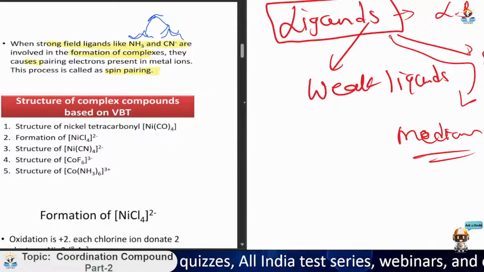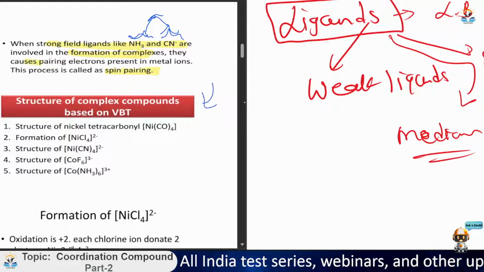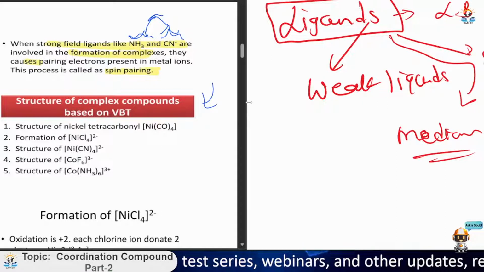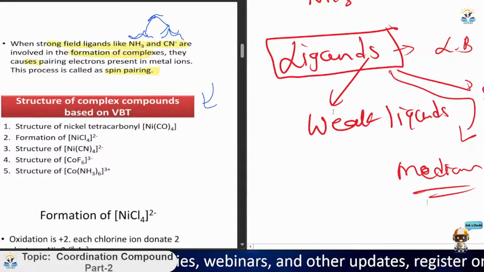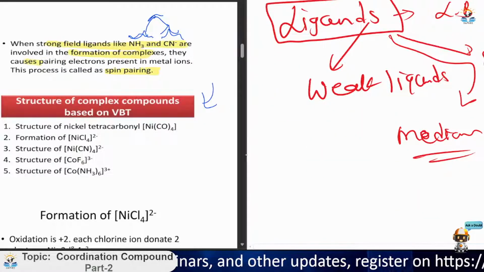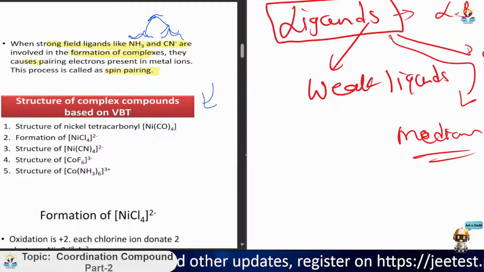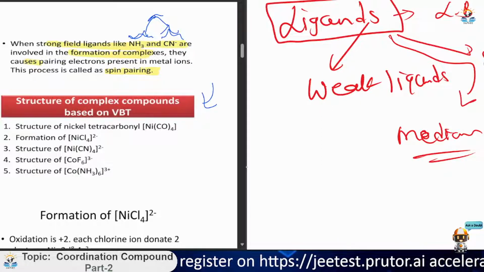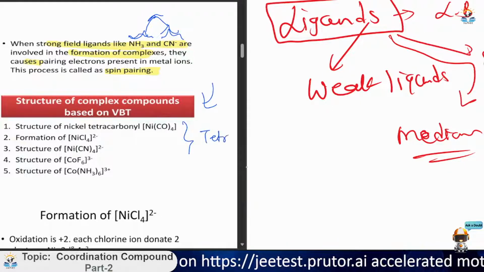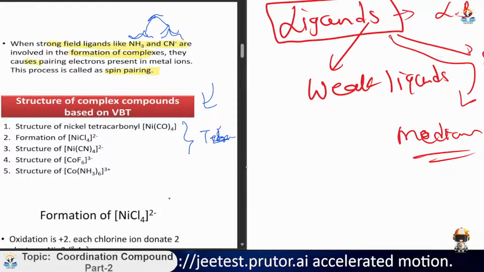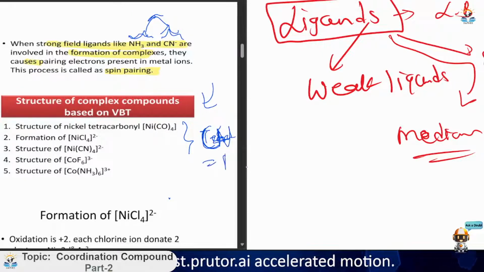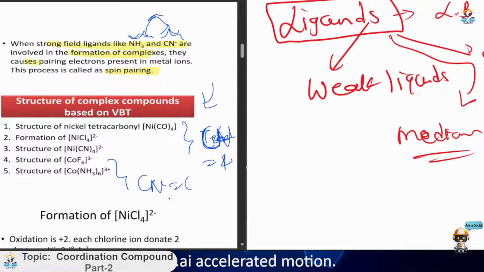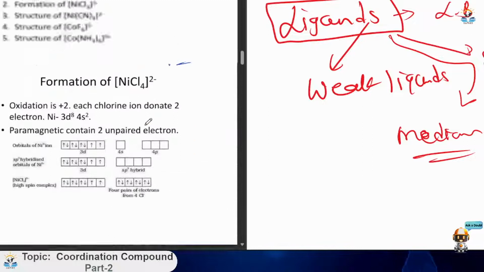Now, the structure of complex compounds based on VBT. We have heard about what type of structure can be formed based on the hybridization. Talking about valence bond theory, how the complex compounds are formed. If we take the example of Ni(CO)4, NiCl4, Ni(CN)4, these are all tetrahedral, or rather, coordination number equals 4, and the other two are coordination number 6. In this chapter we will focus more on coordination numbers 4 and 6, because most of the questions come from these.